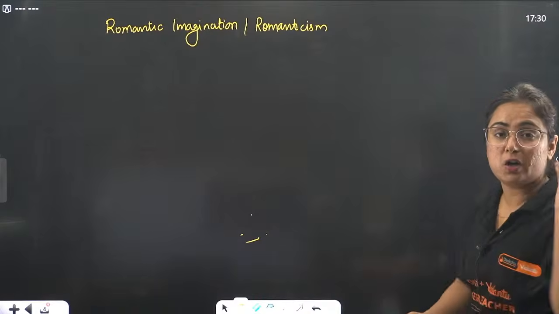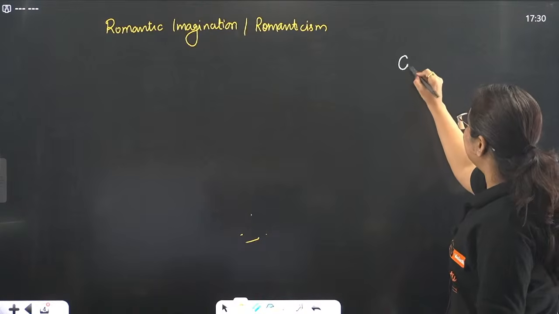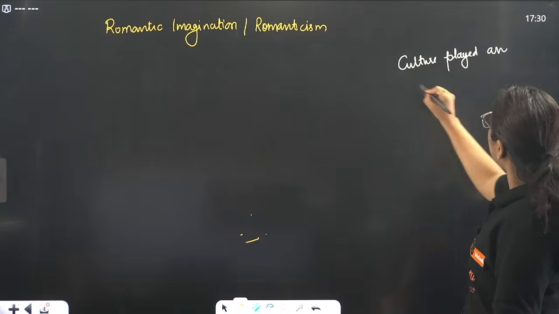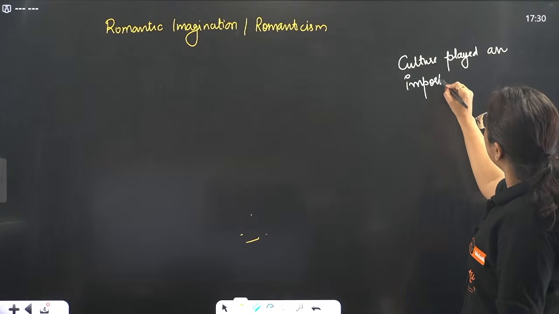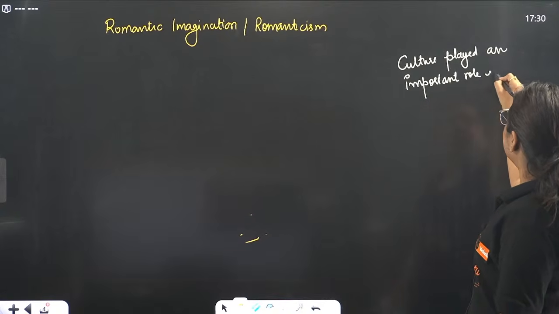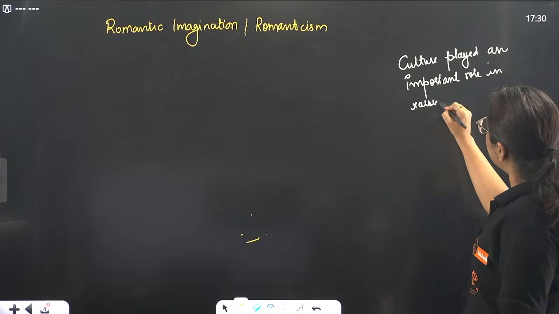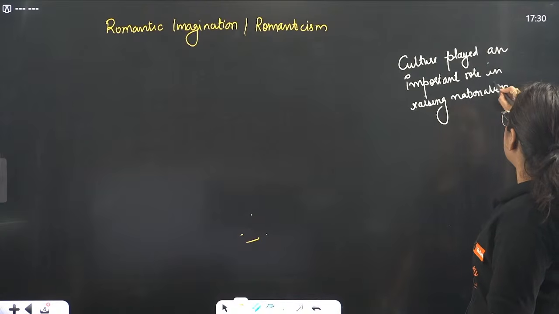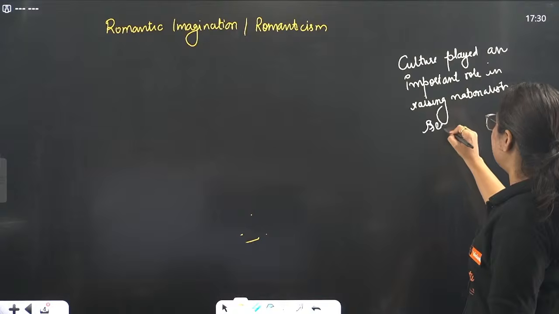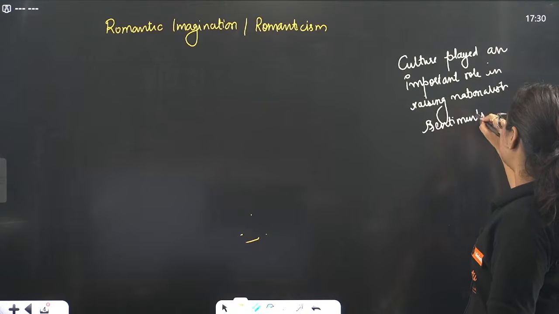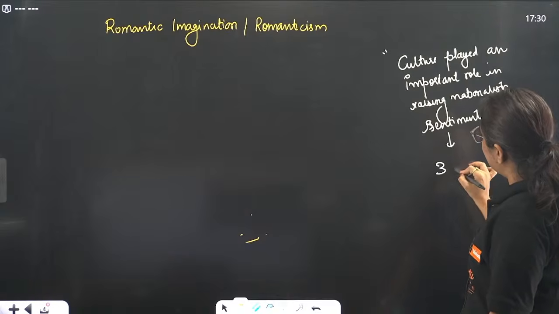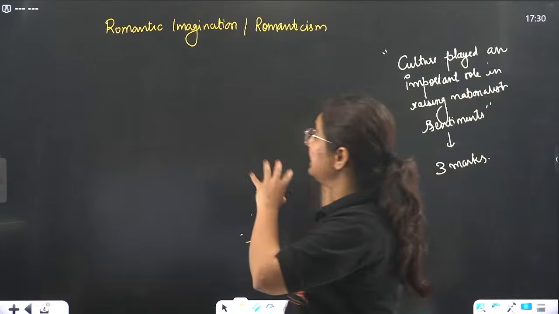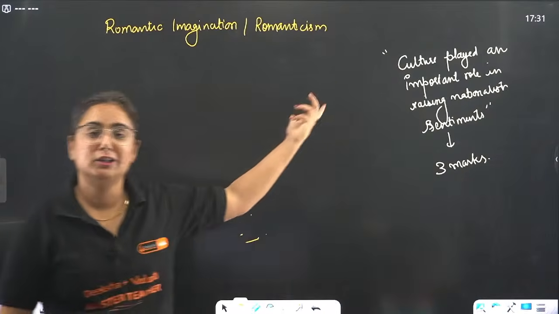You know how the question actually comes from this topic? Explain how culture played an important role in raising nationalist sentiments. This is the question that comes in exams, and it consists of 3 marks. Now you might be thinking, ma'am, the question is about romantic imagination, so where did culture come from?